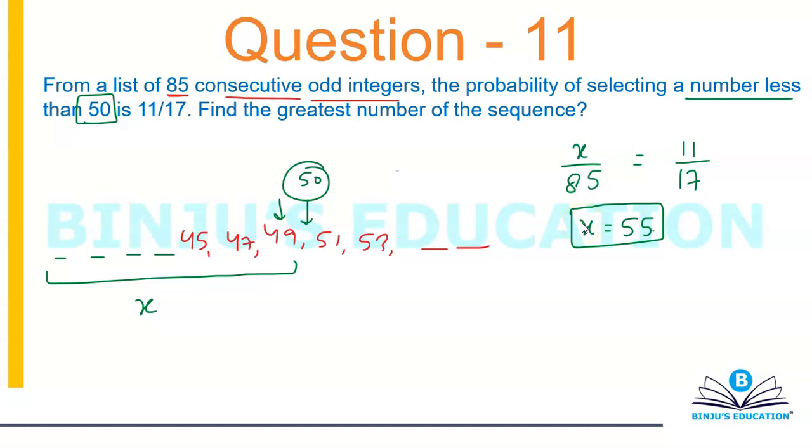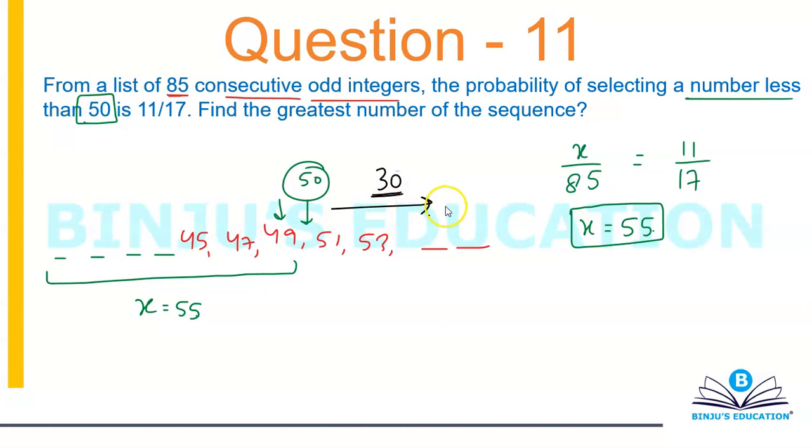So there are basically 55 odd integers less than 50. Only if I have 55 odd integers less than 50 will my probability be 11 by 17. So this number is 55. That means the number of odd integers greater than 50 will be 85 minus 55, and that's 30.